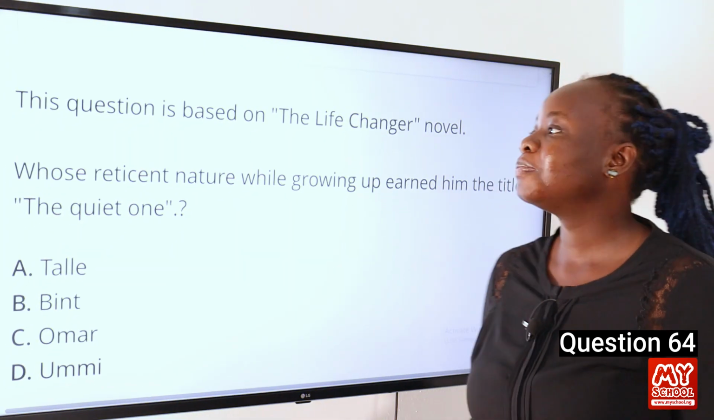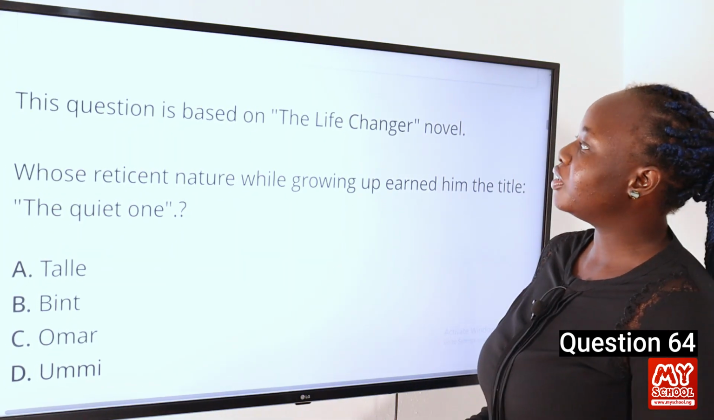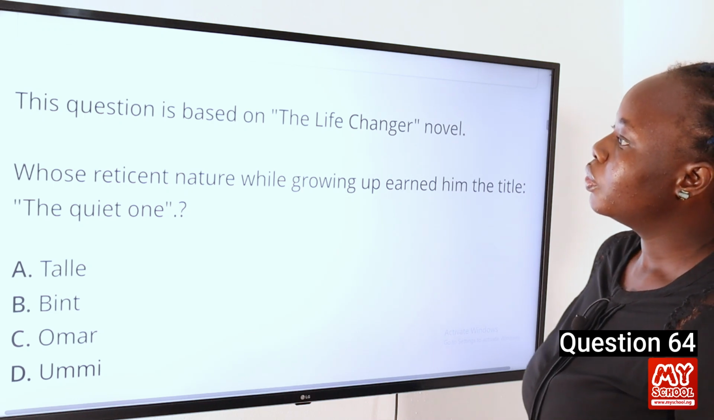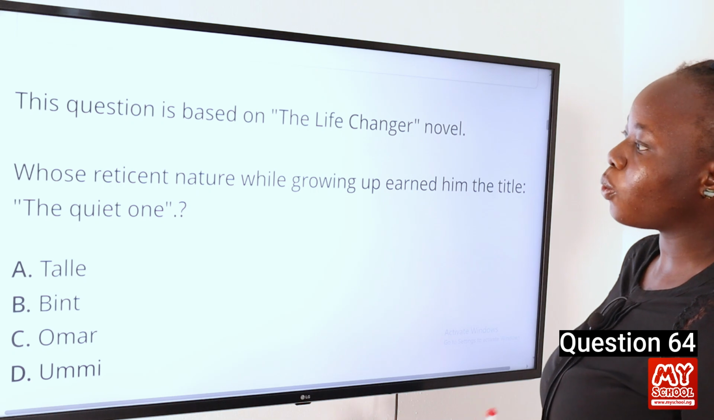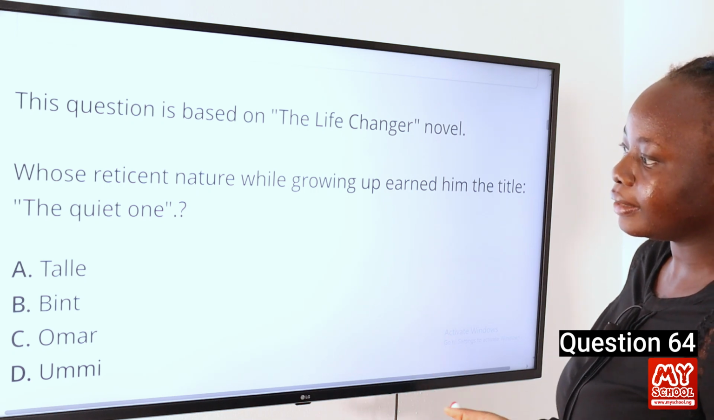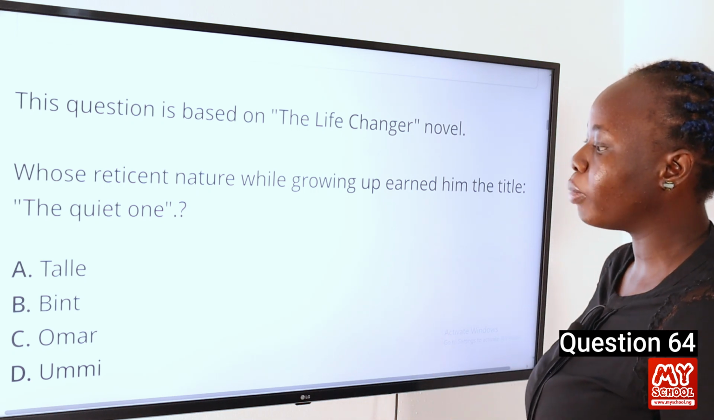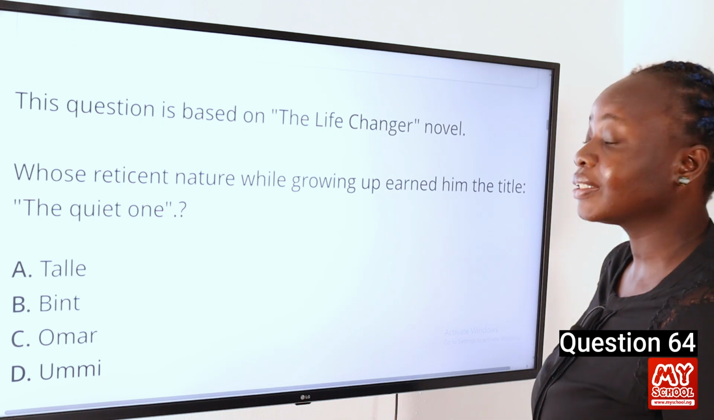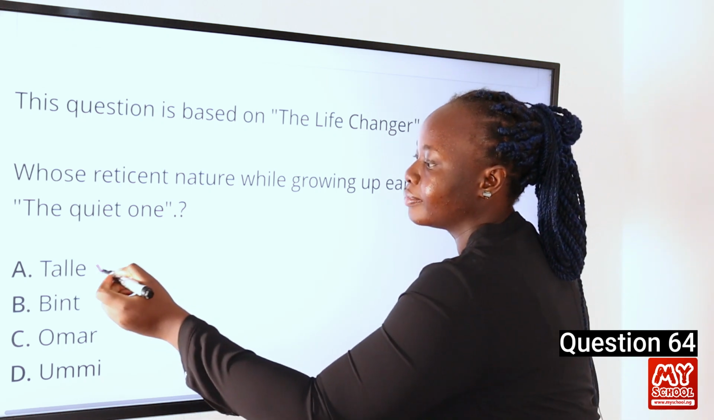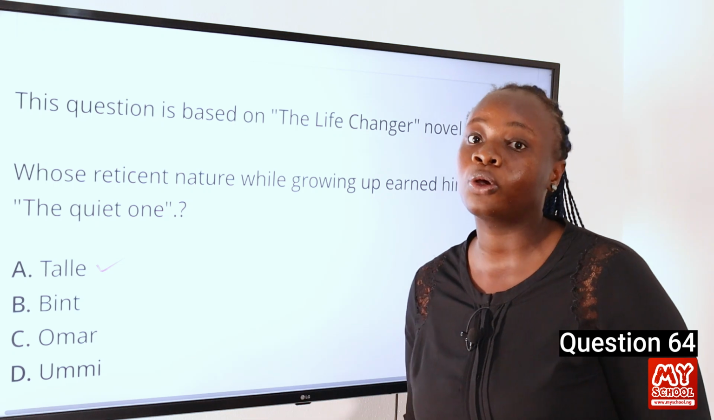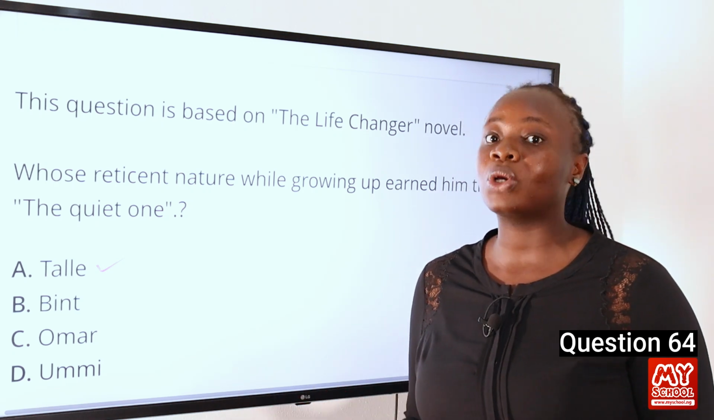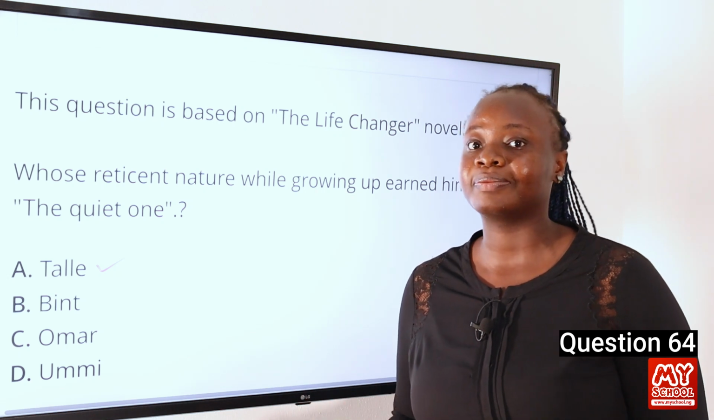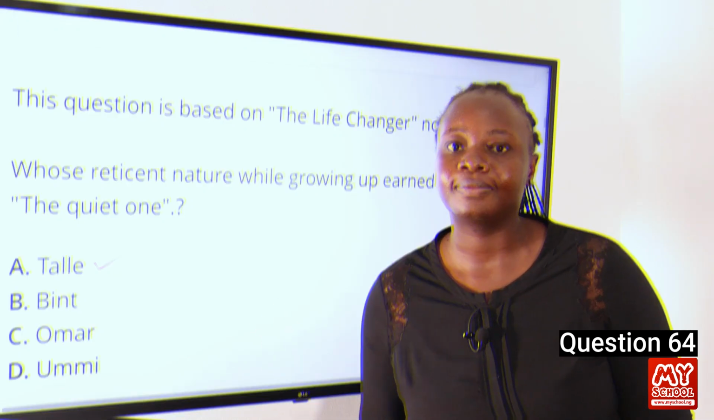Question 64. This question is based on the Life Changer novel, whose reticent nature while growing up earned him the title The Quiet One. A, Tally, B, Bint, C, Omar, D, Omi. And the answer to this question is A, Tally. And we can see this on page 21 of the novel, where we discover that he was regarded as a very quiet person who never engaged in a fight with anyone. So our answer is A, Tally.